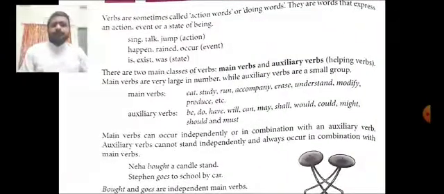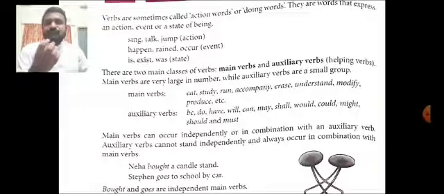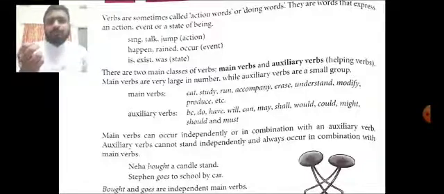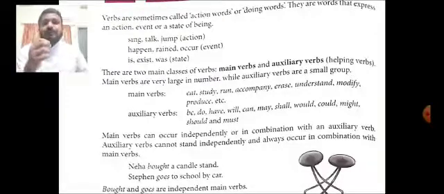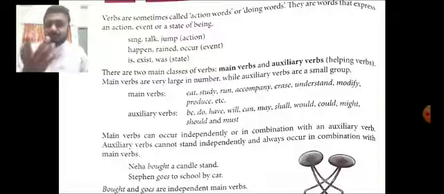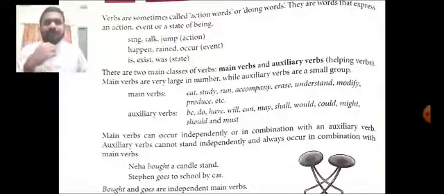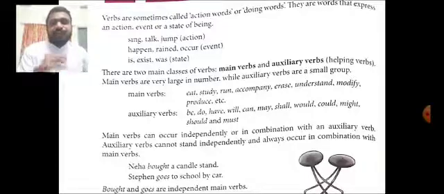Now, verbs are called action verbs or doing verbs. That means they express some action, event, or a state of being. So, what is the work of a verb? To express an action, an event, or a state of being. For example, singing is an action, talking is an action, watching is an action. Raining is an event, or occurring of something is an event.